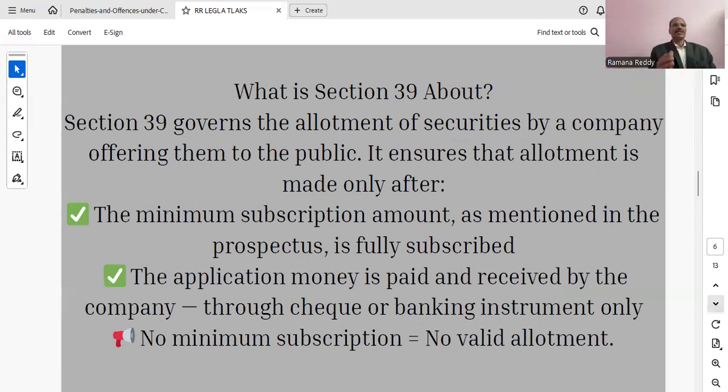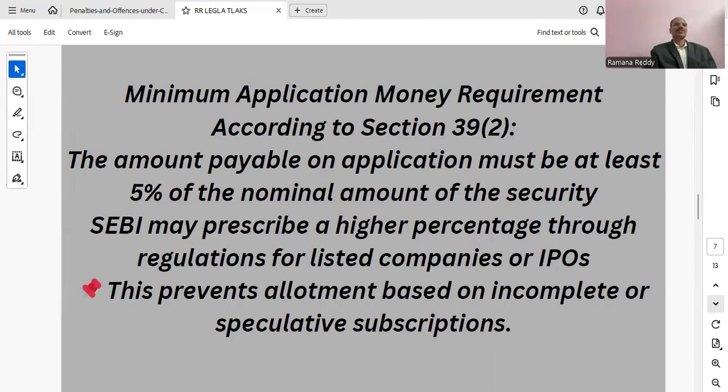Section 39 governs the allotment of securities by a company offering them to the public. It ensures that allotment is made only after the minimum subscription amount, as mentioned in the prospectus, is fully subscribed. The application money is paid and received by the company through cheque or banking instrument only. No minimum subscription, no valid allotment.